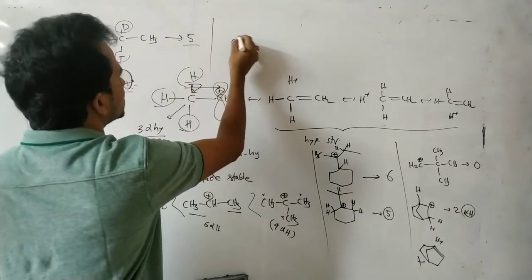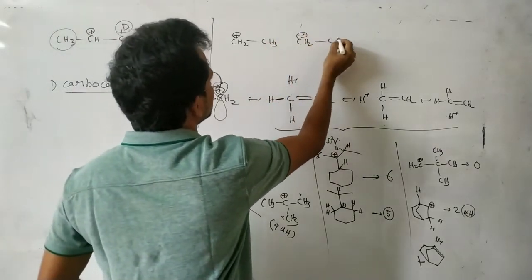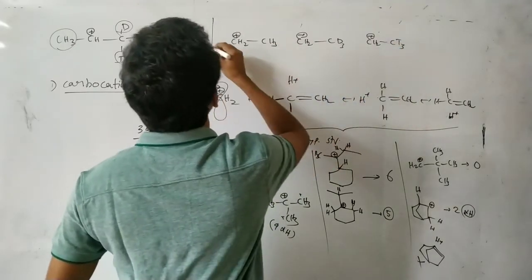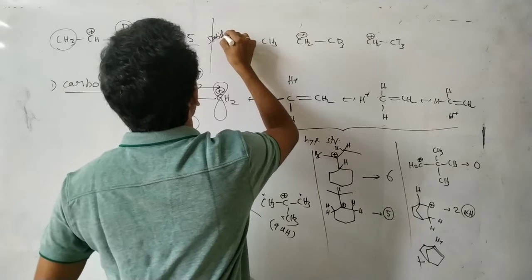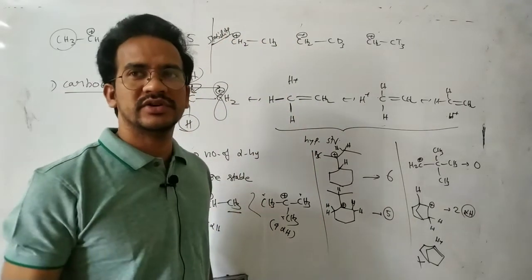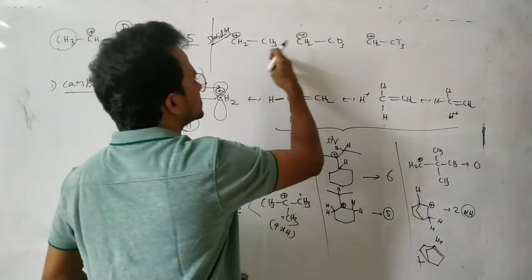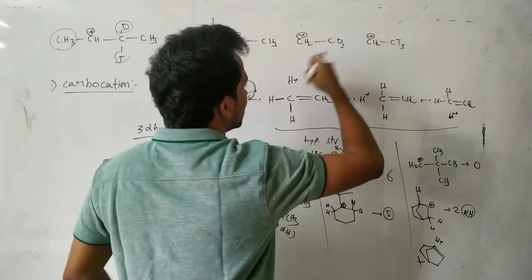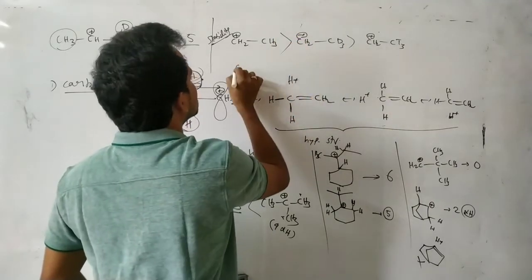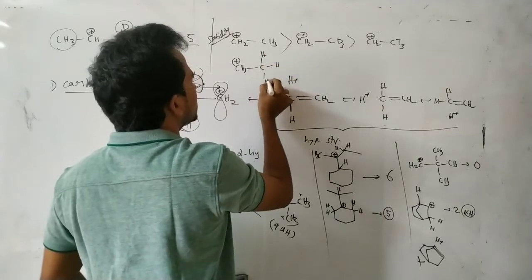First suppose here CH2 plus CH3, here CH2 plus CD3, CH2 plus and CT3. Now which one is the more stable carbocation? With more hyperconjugate structures, generally that carbocation is more stable. But in this case, with 3 hydrogens, 3 deuterium atoms, 3 tritium atoms, this one is the more stable because the CH bond is a weaker bond.